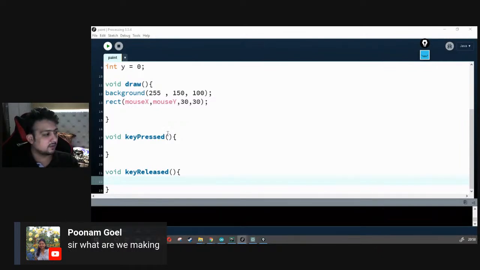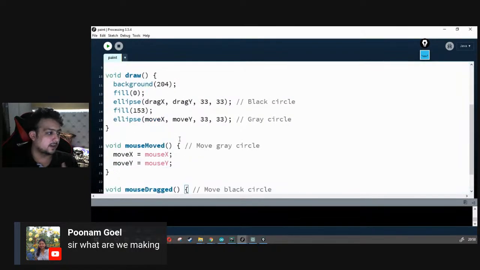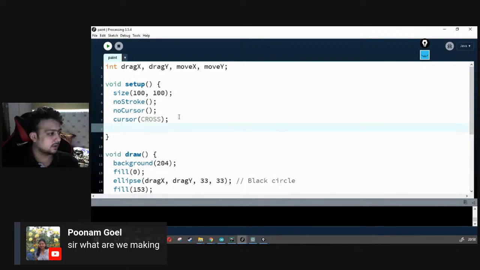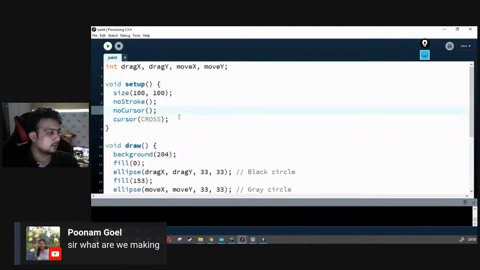There's something I have already built. I'm just copying the code over here and explaining it in the fastest way possible. So let's see how it goes. Let me change the size a bit. This is the code I previously wrote. I will let you know how things are working. So let's see this code.